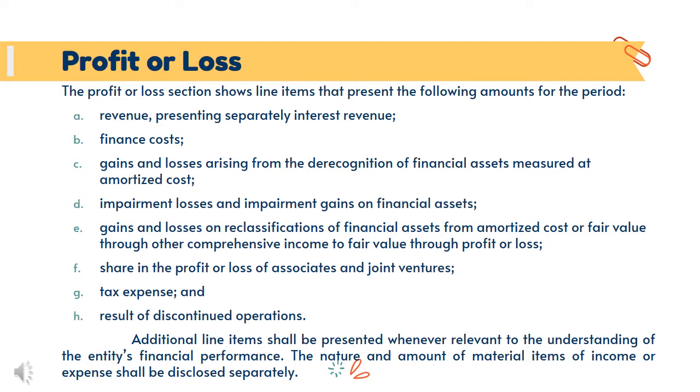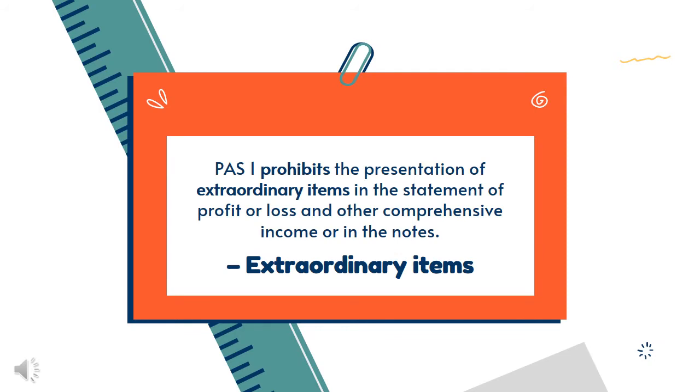Revenue presenting separately interest revenue, finance cost, gains and losses arising from the derecognition of financial assets measured at amortized cost, impairment losses and impairment gains on financial assets, and so on. Yung mga extraordinary items is yung mga unusual o hindi part ng day-to-day operation ng company and mga event na bihira lang mangyari. For example, the losses during natural disasters like typhoon, earthquakes, and hurricane. Extraordinary items are disclosed separately in the financial statement of the company.